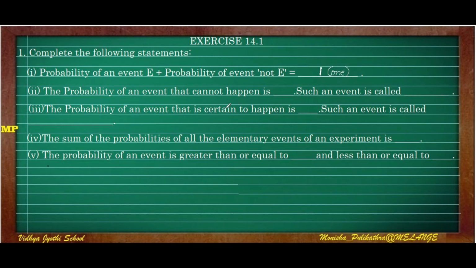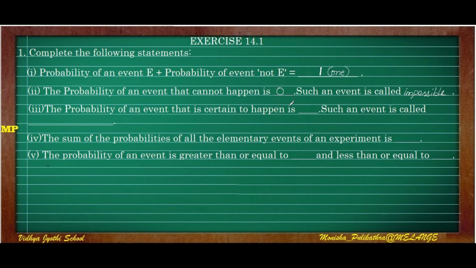So the second question is the probability of an event that cannot happen. The probability of an event that cannot happen is always equal to 0, and such an event is called an impossible event.